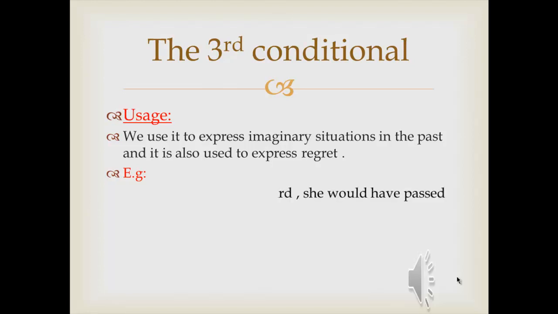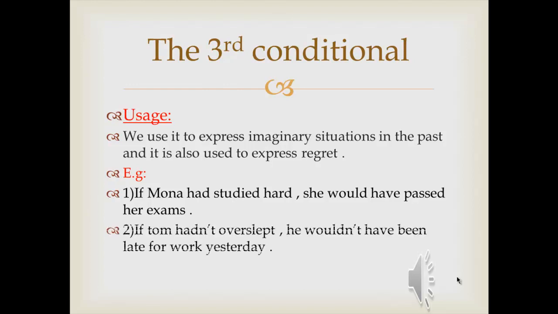Let's read the following sentences. If Mona had studied hard, she would have passed her exams. But she didn't study hard, and she didn't pass her exam, which means that she imagined that if she had studied hard, she would have passed her exams. Number 2, if Tom hadn't overslept, he wouldn't have been late for work yesterday, but he overslept, so he was late.